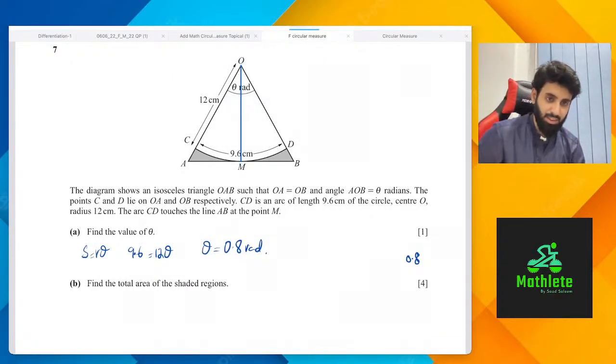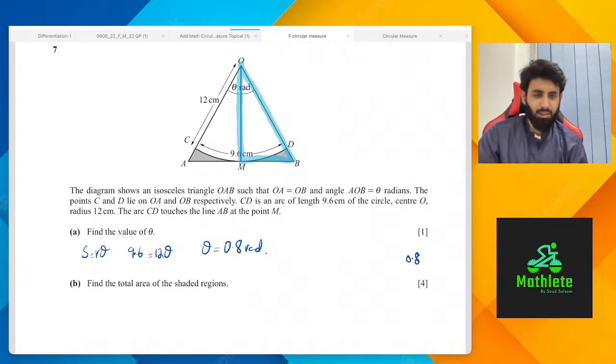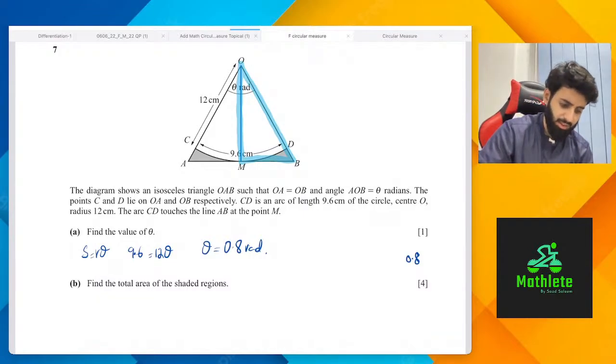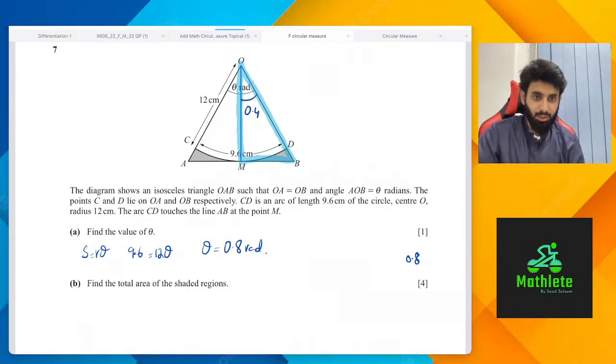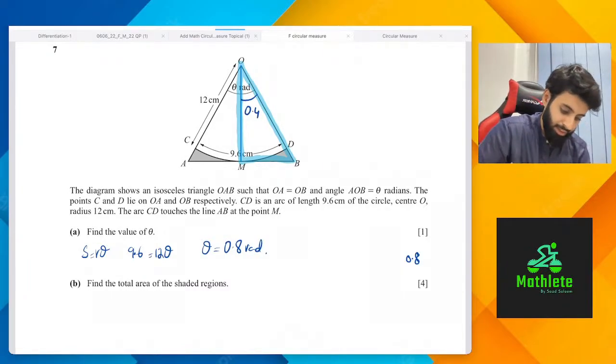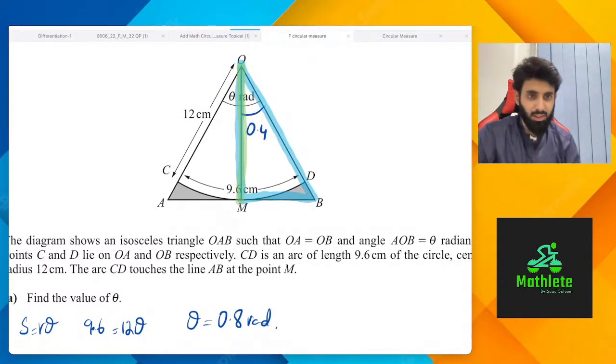What that does is it basically divides the triangle. Similarity concept? No, not really, not necessarily. So basically, this angle is going to be 0.4. And the line that I've drawn, O to M, which I'm now highlighting in green, I hope you guys can see it. How much do you think this line is going to be?